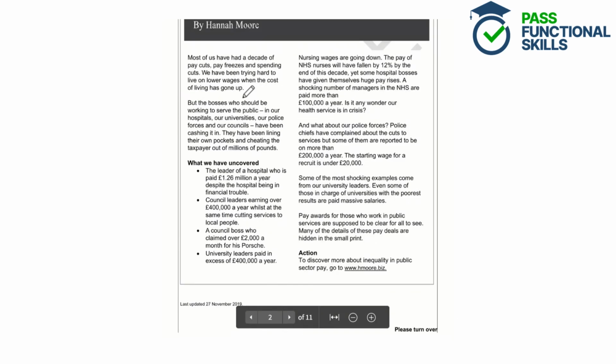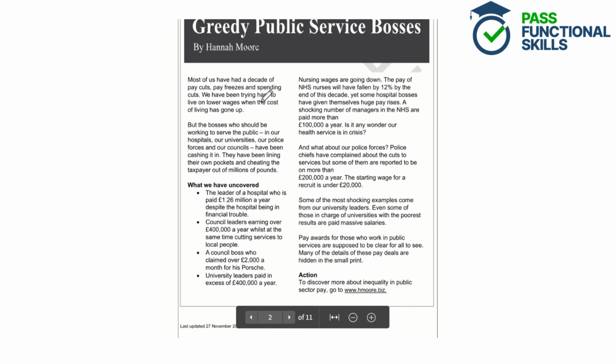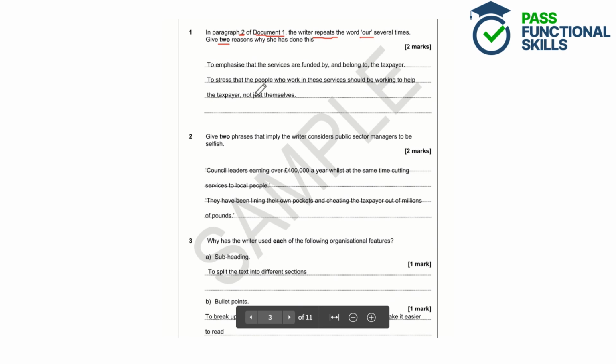So let's scroll up and have a read of paragraph 2. So we can see that's here. "But the bosses who should be working to serve the public in our hospitals, our universities, our police forces and our councils have been cashing it in. They've been lining their own pockets and cheating the taxpayer out of millions of pounds." So we can see the repetition of "our" here, and we can see that this has added emphasis to the text.